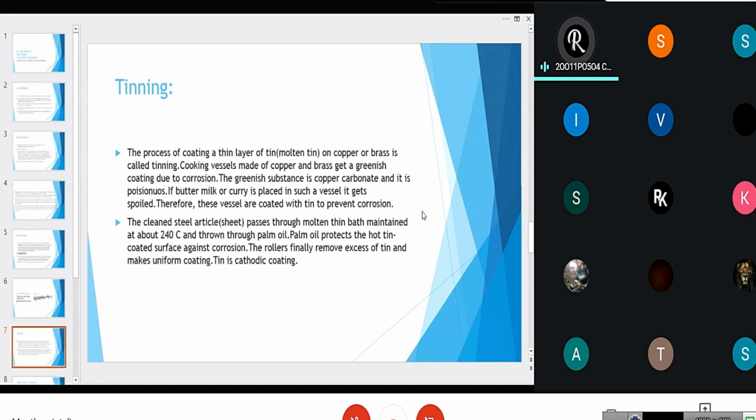Therefore, these vessels are coated with tin to prevent corrosion. The clean steel article or sheet passes through a molten tin bath, maintained at 240 degrees centigrade, and through palm oil. Palm oil protects the hot tin coated surface against corrosion. The rollers finally remove excess tin and make a uniform coating. Tin is a cathodic coating.